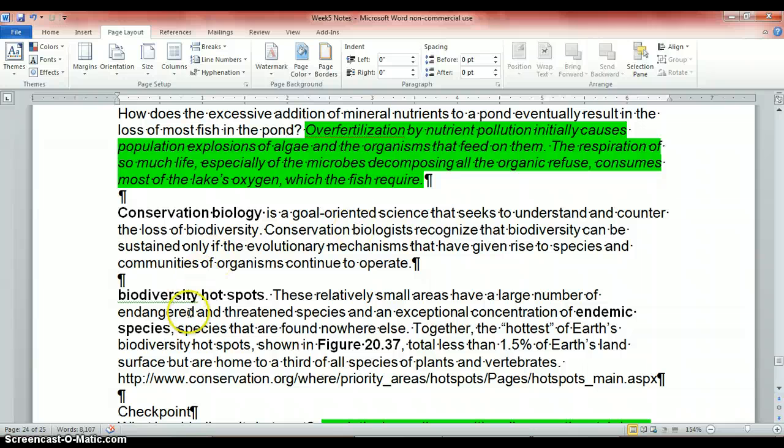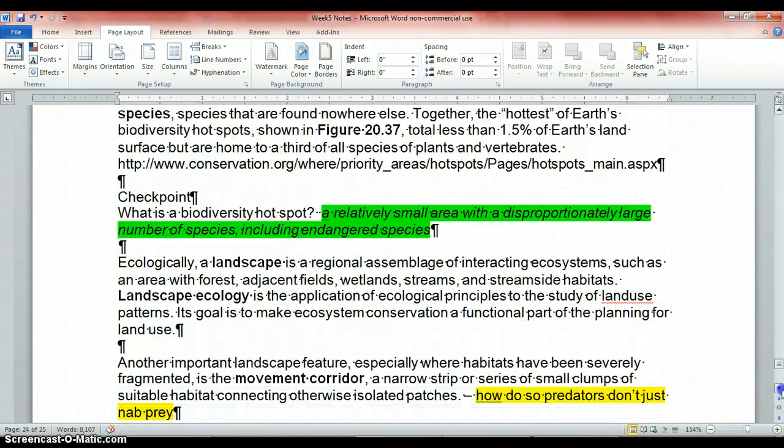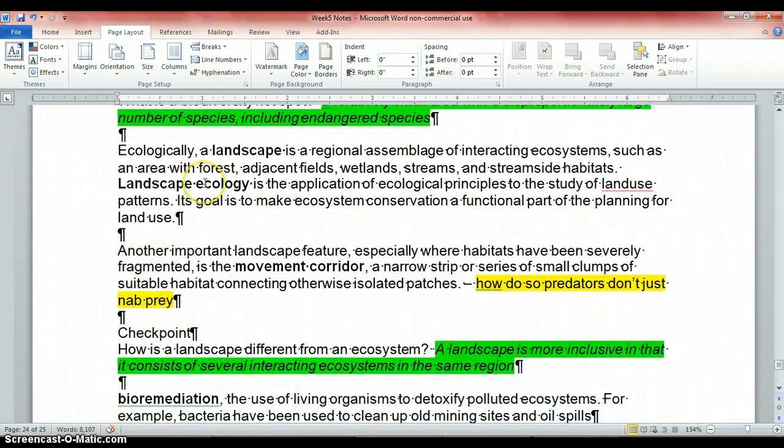Biodiversity hotspots, these are relatively small areas that have large numbers of endangered and threatened species and an exceptional concentration of endemic. Those are species that are only found in that area. Together, the hottest of Earth's biodiversity hotspots total less than 1.5% of the Earth's land surface, but are home to a third of all species of plants and vertebrates. And there's a good little link. If you were in class and I was doing a lecture, I would show you all the links.